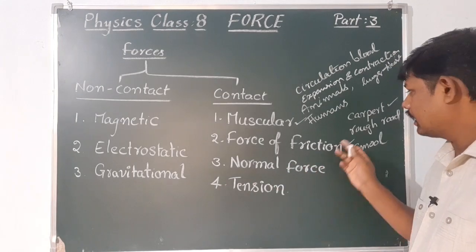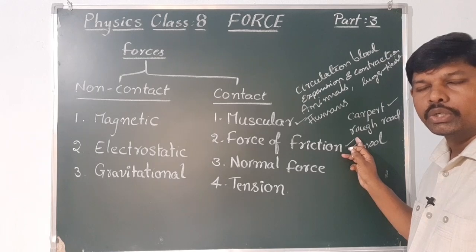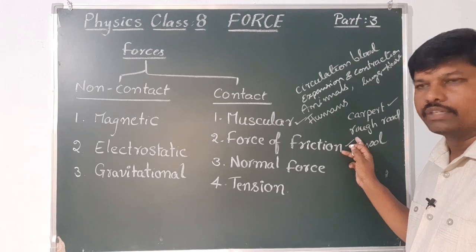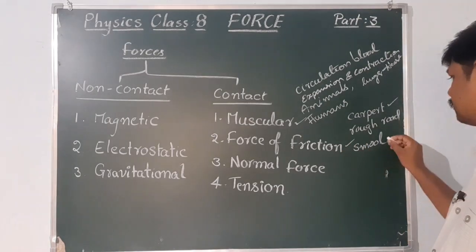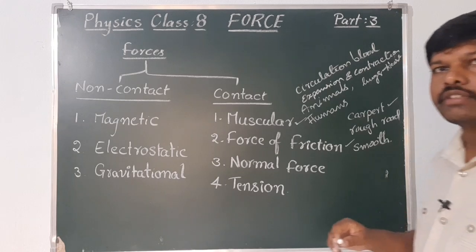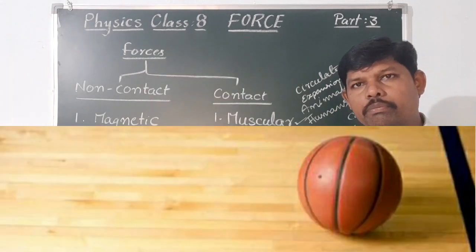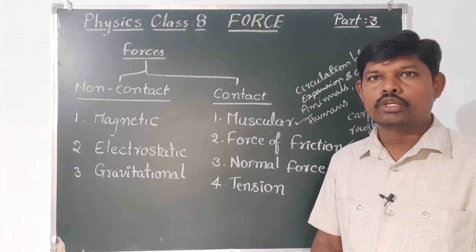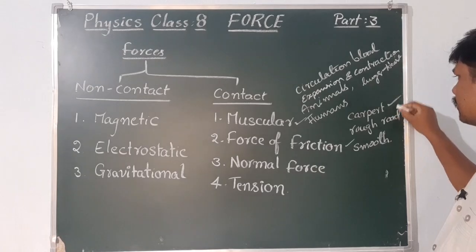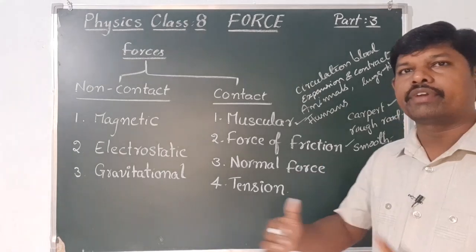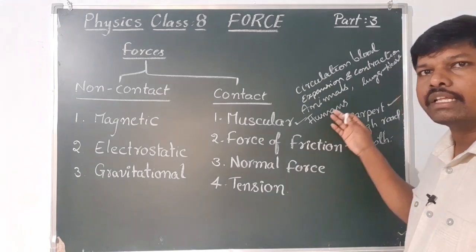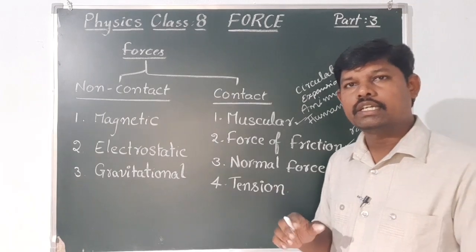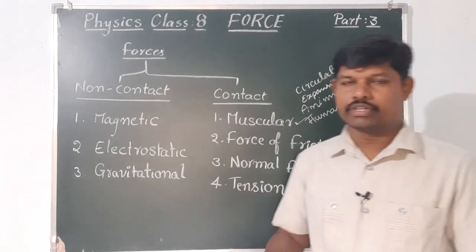And next, on the rough road, you roll the ball and note down the distance the ball traveled. And next, a smooth surface like a marble surface: you roll the ball and observe the distance traveled by the ball. In these three cases, the ball moves different lengths, depending on the roughness or smoothness of the surface. So we observe that in different cases the ball moves differently.